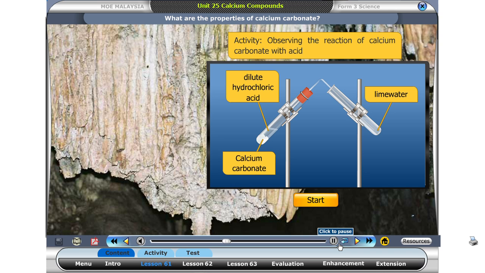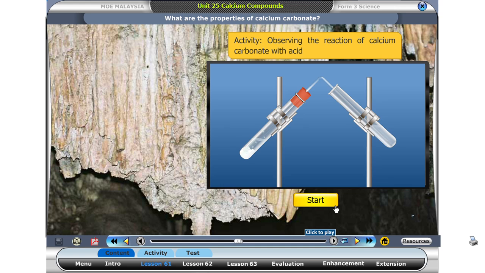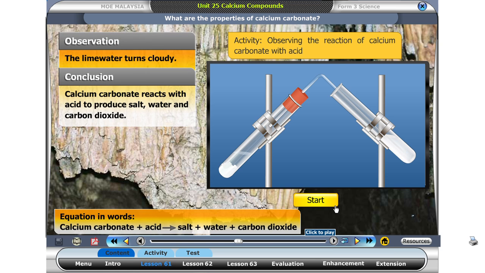Does calcium carbonate react with acid? Press Start to see what happens. The lime water turns cloudy. Calcium carbonate reacts with acid to produce salt, water, and carbon dioxide.